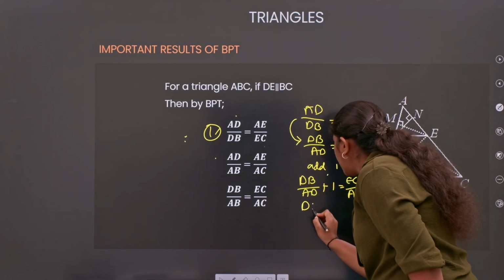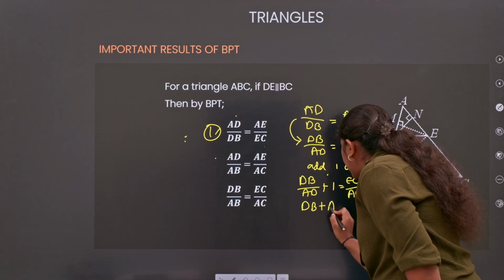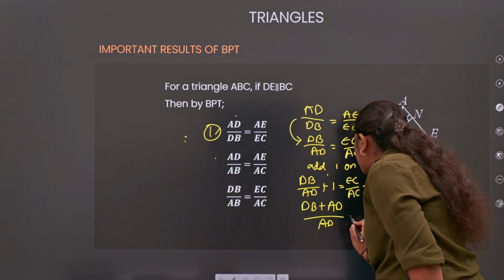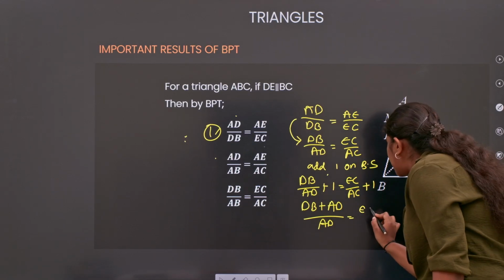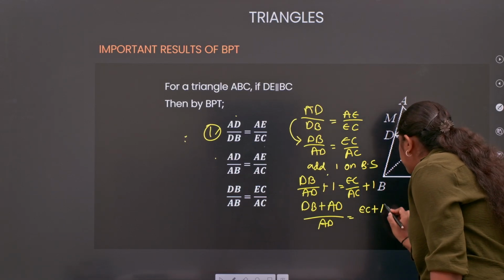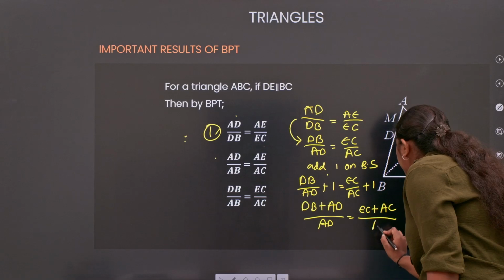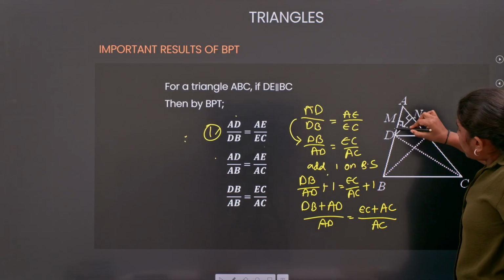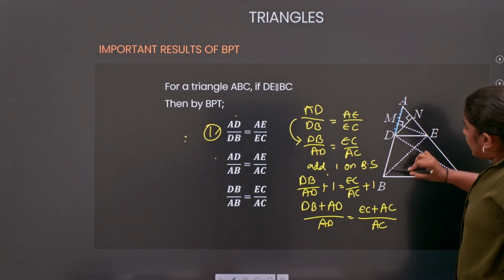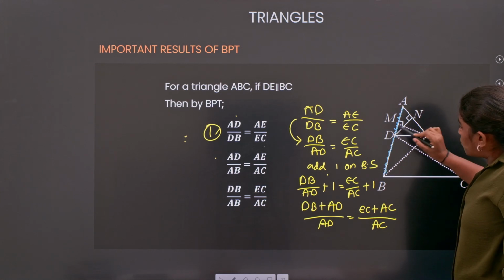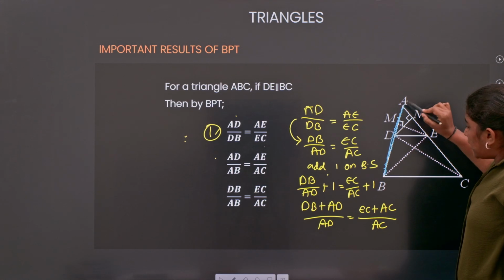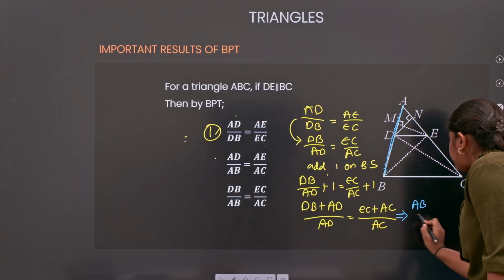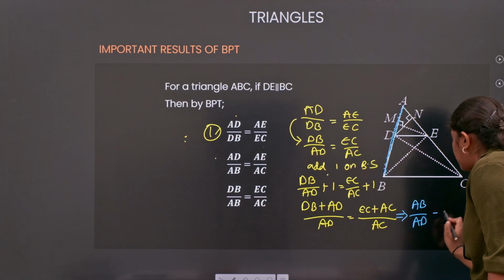DB plus AD by AD equals EC plus AE by AE. Now look at the diagram. AD plus DB gives you the complete AB. So here it becomes AB by AD equals